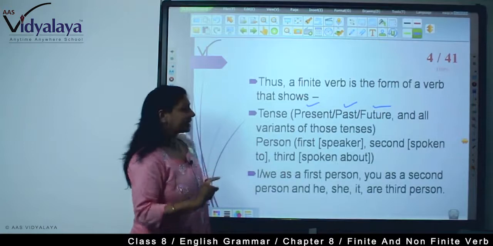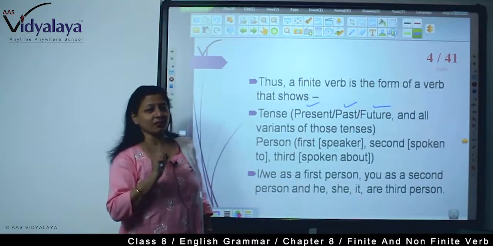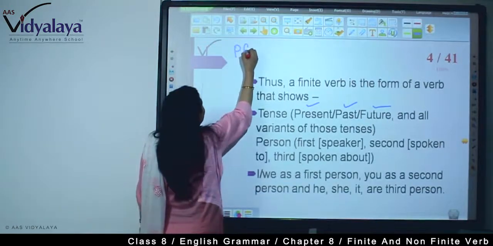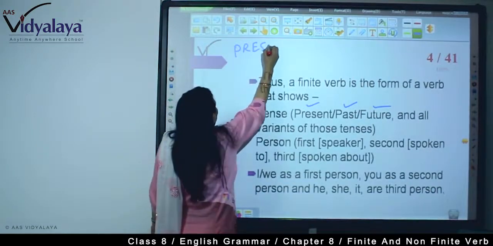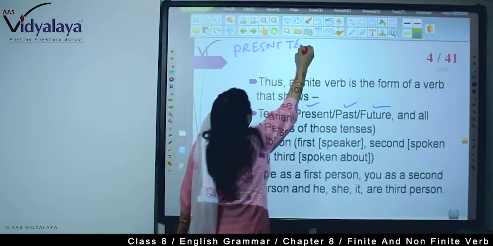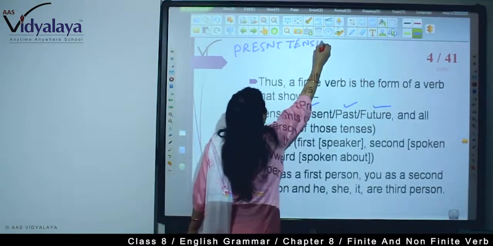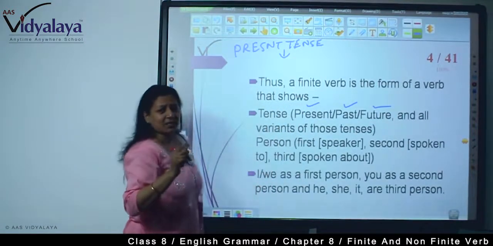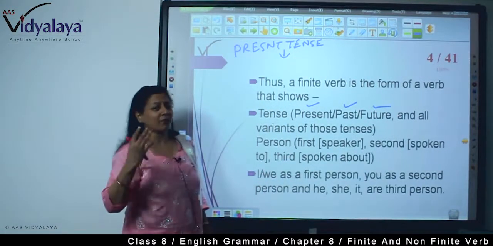And all variants of those tenses. What are the variants of tenses? As you know, in the present tense we have present continuous, present perfect continuous.